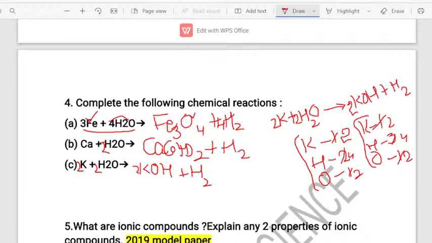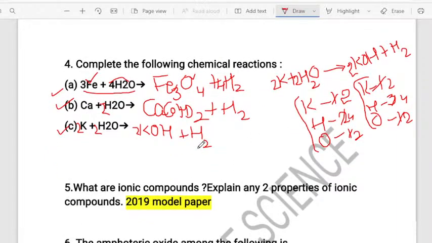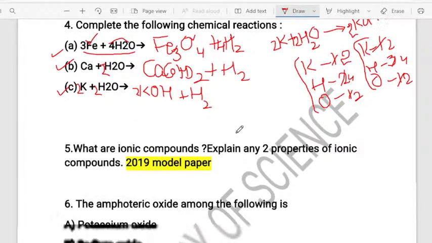As I already told you, it is a trial and error method. Balancing a chemical equation is a trial and error method. Why? Because potassium was already balanced, but when I started to balance the hydrogen and oxygen, the potassium became imbalanced. That means the number of potassium atoms had increased. So I have to correct the number of atoms of potassium on the reactant side. Balancing an equation is a trial and error method, and whatever equation is given in the examination, you have to try to balance it. Without balancing, if you write, you will lose marks. Please keep it in mind.